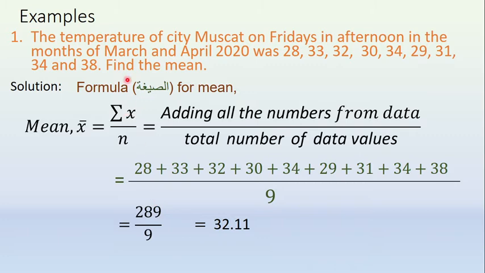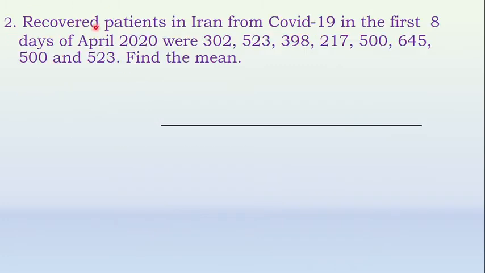Let me see one more example. Recovered patients in Iran from COVID-19 in the first 8 days of 2020 were. This is the data. Find the mean. The question is find the mean. This is the ungrouped data. Find the mean. To find, let's go for the solution.